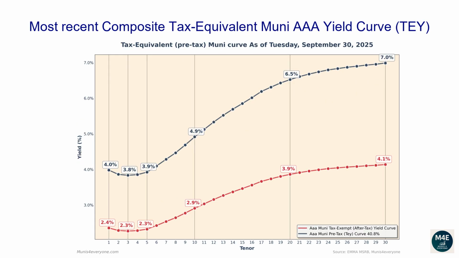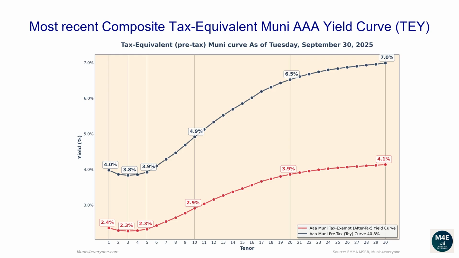Let's now go over the most recent composite tax-equivalent Muni AAA yield curve. The following graph shows, in red, the tax-exempt after-tax Muni yield curve, versus in blue its tax-equivalent pre-tax version, assuming a 40.8% top tax bracket, as of September 30, 2025. Why would you care to see the tax-equivalent version of the Muni yield curve? More on this later. Let's first go over the pre-tax, aka tax-equivalent yield curve.